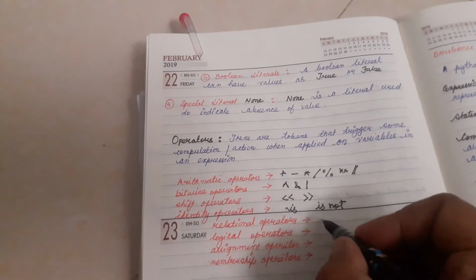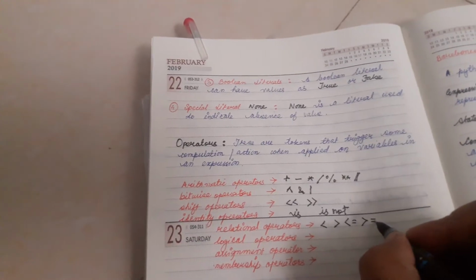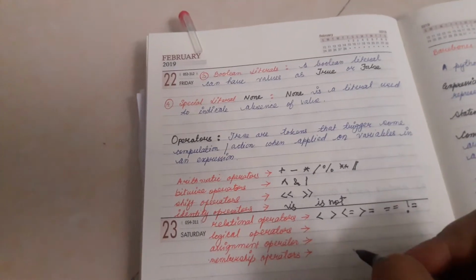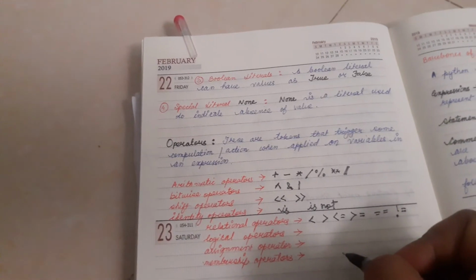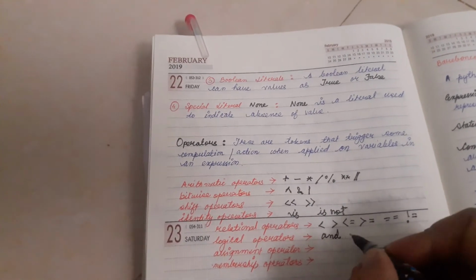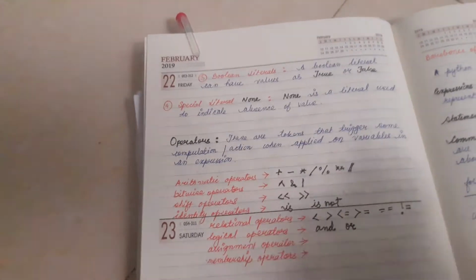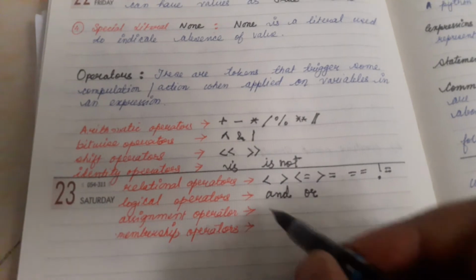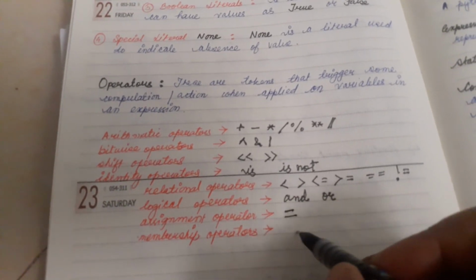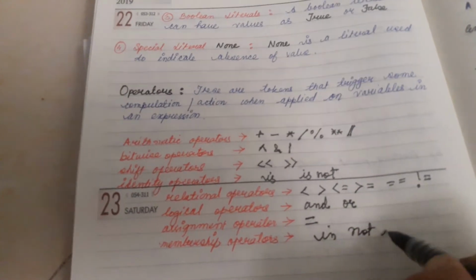Then relational operators are less than, greater than, less than equals to, greater than equals to, equals to, and not equals to. Then logical operators are and, or. Then assignment operator, equals to operator. Then membership operators are in and not in.